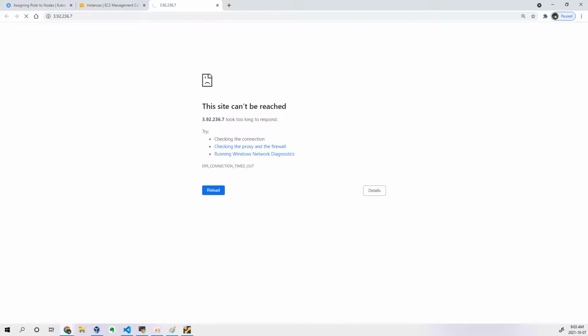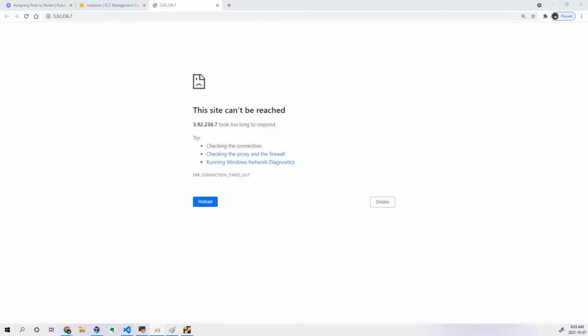Why? Because you have not executed the aws configure command. When you execute the aws configure command, it will ask you for the access key, secret key, region, and then output format. These are the four options it will ask you. Once you give those inputs, your configuration file will get created under the .aws directory in your home directory. It will create your credentials file and config file. That's where the information will get stored, and that's where Terraform will try to read the information for authentication purposes.